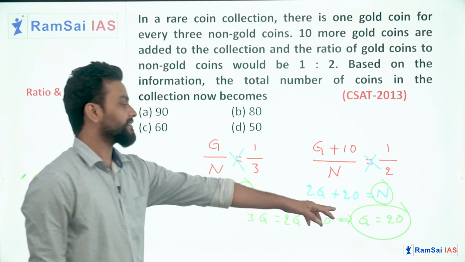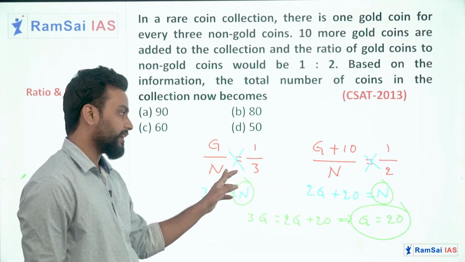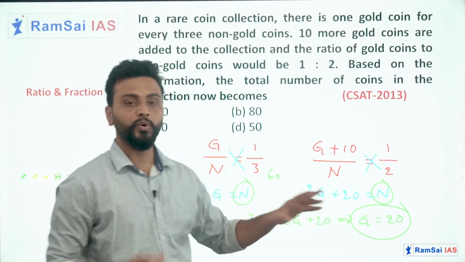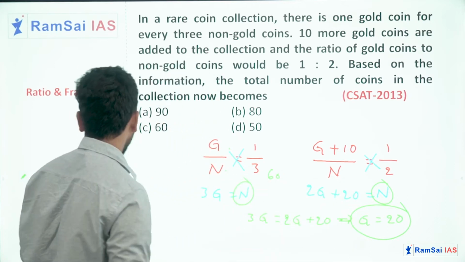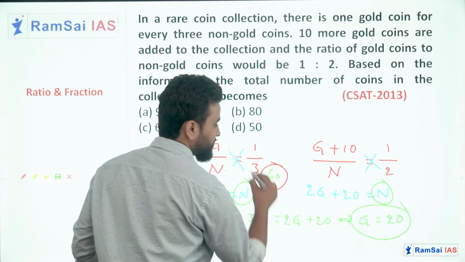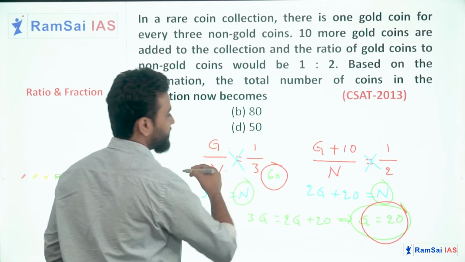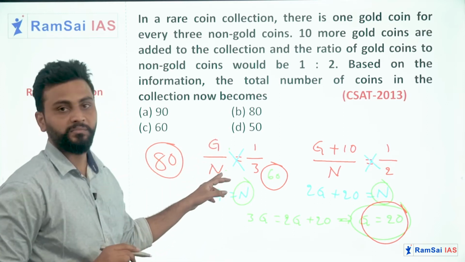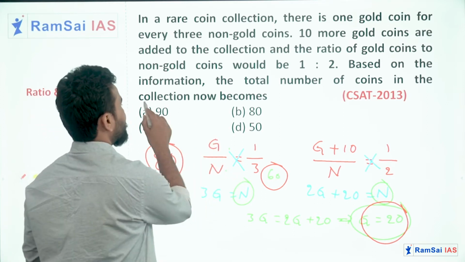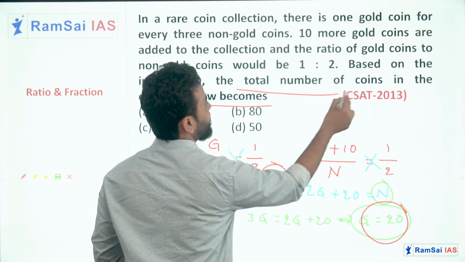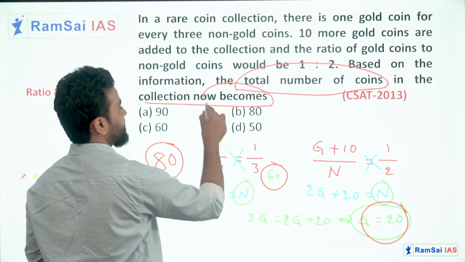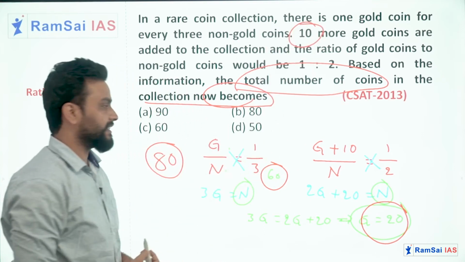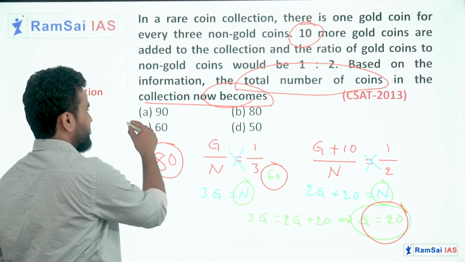If the number of gold coins is 20, obviously the number of non-gold coins must be 60. So the total number of gold and non-gold coins together equal to how much? The 60 and 20 together it is 80. But that was initially. And the question asks the total number of coins now becomes a dash. So after adding 10 more gold coins, 80 plus 10, it becomes 90, which is in option A.